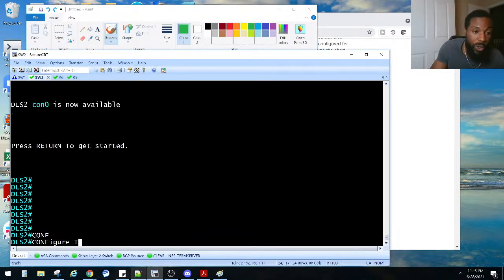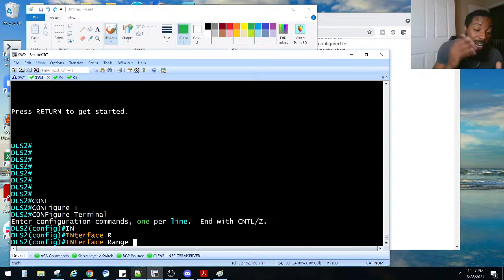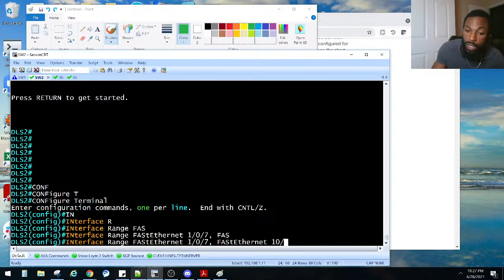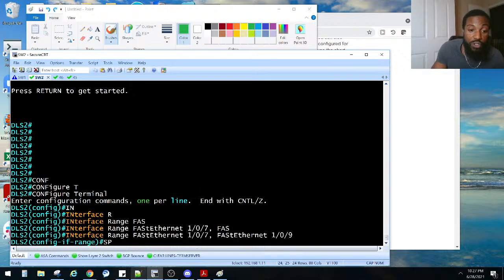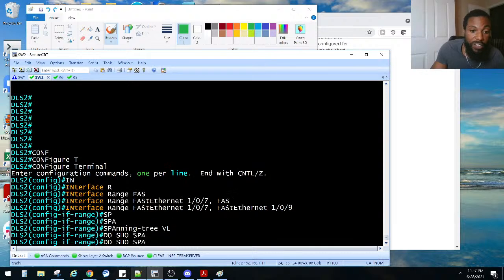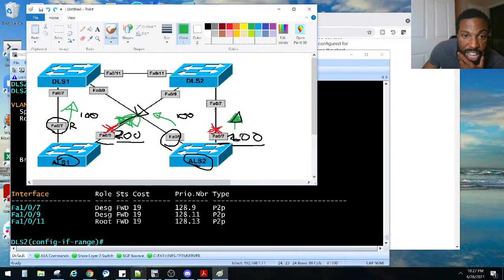So global config mode, interface range, which I just learned about. I knew about the range command, but I thought they had to be contiguous and in blocks. So FastEthernet 1/0/7, comma, FastEthernet 1/0/9, right? And we'll set spanning-tree VLAN 200 cost. Well, before we can do that, let's see what they are. Do show span VLAN 200. What is going on with these ports right here? 107 and 109 is what I need to check.